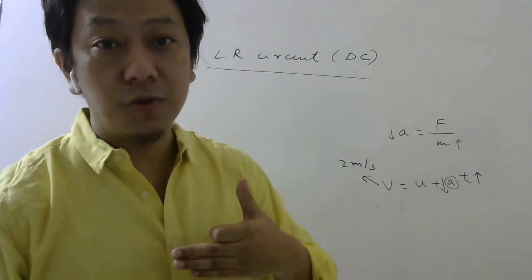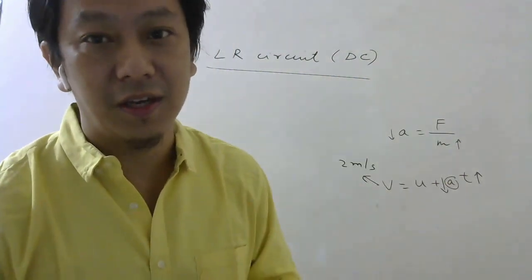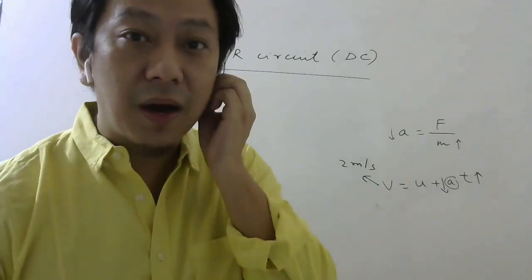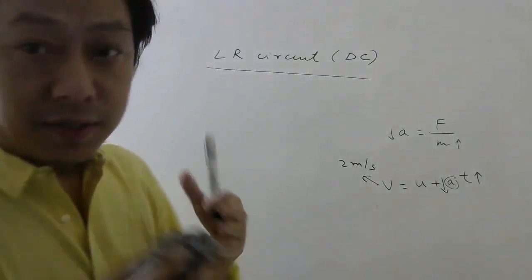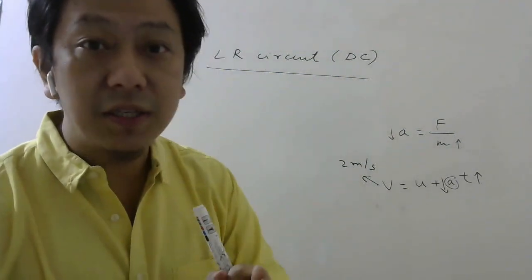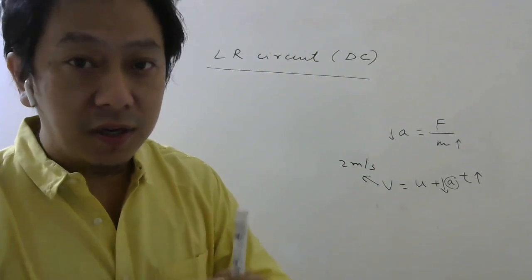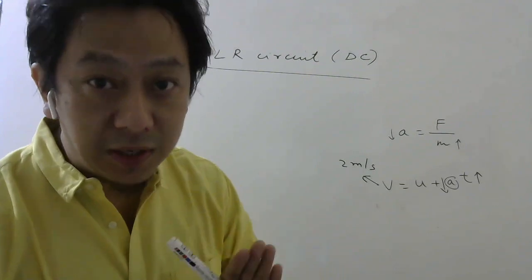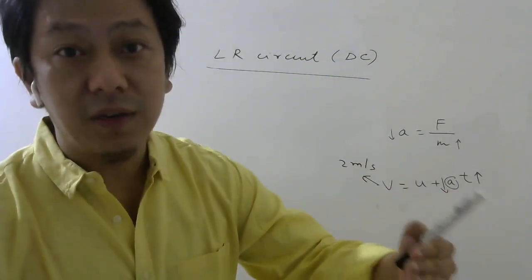So the more mass you have, the more lazy you will be. It will take more time to change the velocity. So basically it opposes any change in velocity. That is why mass is a measure of inertia. Similarly, in a circuit, inductor plays that role. So if there is inductance in the circuit, it will always oppose any change in current. So the current will not instantly grow from 0 to 2 ampere or 5 ampere. It will take time. The more is the inductance, the more time it will take.